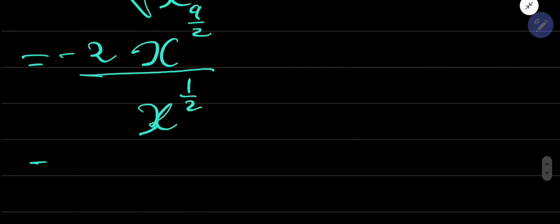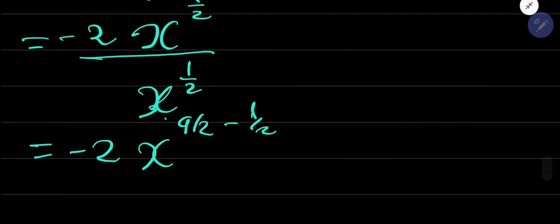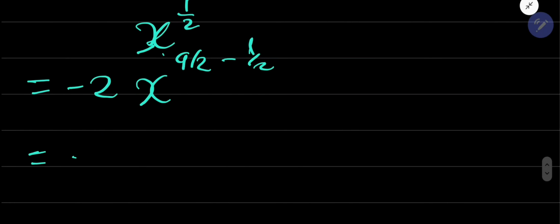And then what does it become? It becomes minus 2. Dividing the powers of the same base, subtract the exponent, 9 over 2 minus 1 over 2, which will simply give you x exponent 4, simply like that.